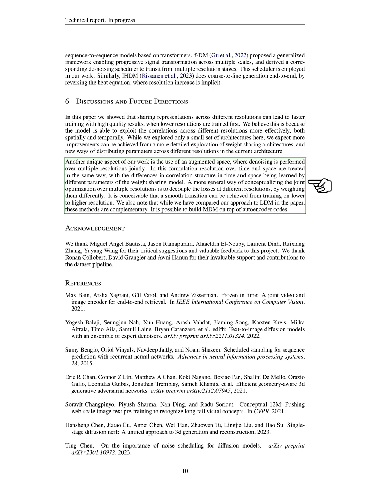A unique aspect of our work is the use of an augmented space where denoising is performed over multiple resolutions simultaneously. In this approach, resolution over time and space are treated the same way, with the differences in correlation structure in time and space being learned by different parameters of the weight-sharing model. We also propose a more general way of optimizing over multiple resolutions by decoupling the losses at different resolutions and weighting them differently. This could potentially allow for a smooth transition from training on lower to higher resolution. While we have compared our approach to the LDM model in this paper, we believe that these methods can complement each other. For instance, it is possible to build the MDM model on top of autoencoder codes.